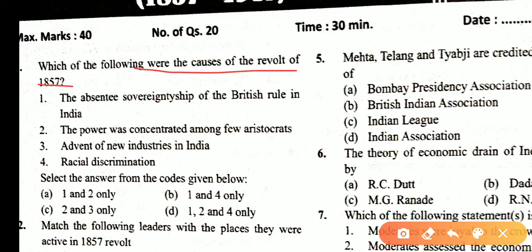The absentee sovereignty of the British rule in India. Yes. The power was concentrated among a few aristocrats. No, you know that the power was concentrated with the regional leaders, so the second statement is incorrect. The advent of new industry in India: this statement is also incorrect because no new industry came. Racial discrimination is there. Asking what the correct statement is: the correct statement is 1 and 4. So the answer is B.